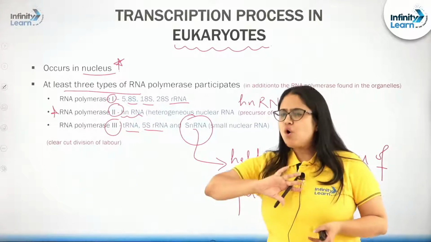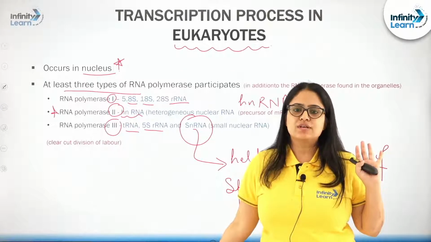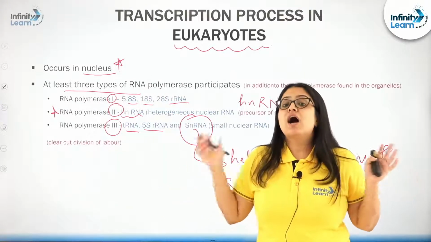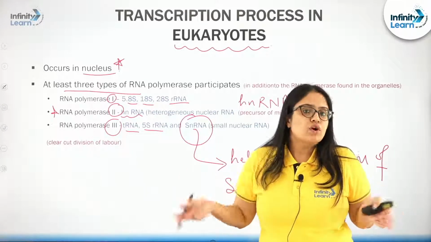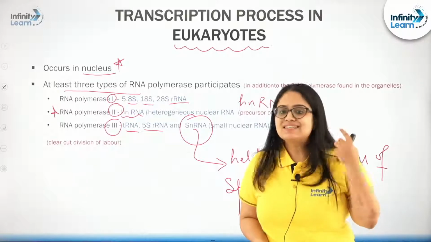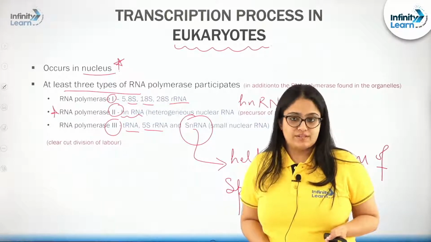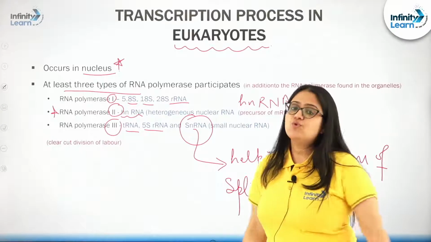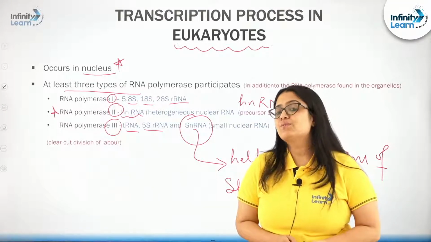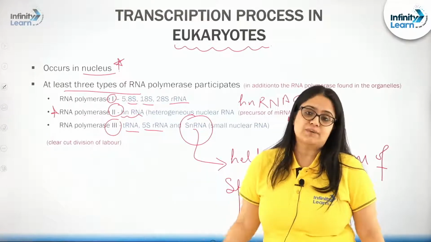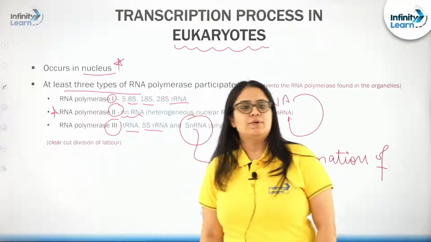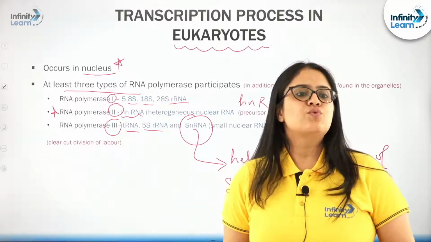Unlike in a prokaryotic or bacterial cell, where almost all types of RNA molecules were synthesized with the help of a single RNA polymerase, that is not the scene when it comes to the eukaryotic cell. In eukaryotic cells, several RNA polymerases participate to produce different types of RNA molecules. So, there is a clear-cut division of labor. I hope this much is clear to all of you.